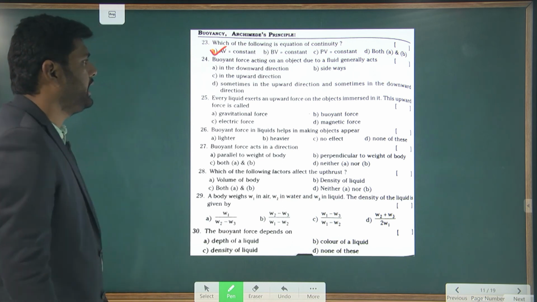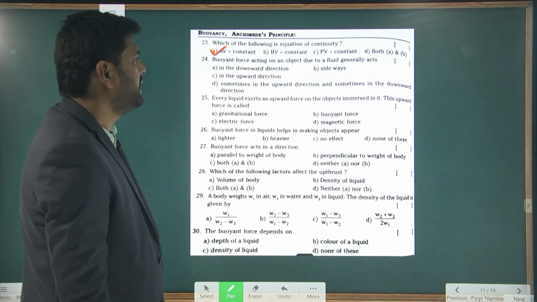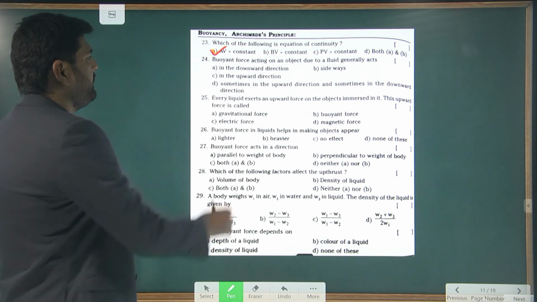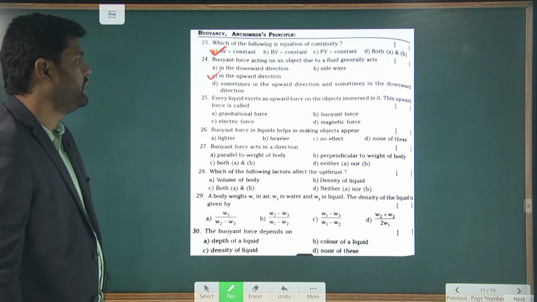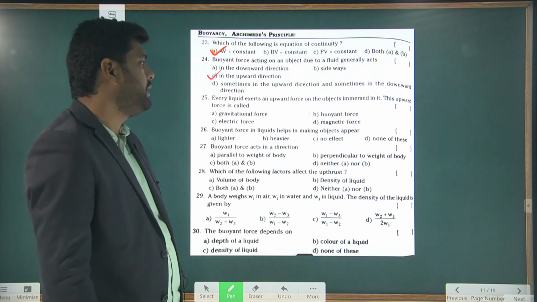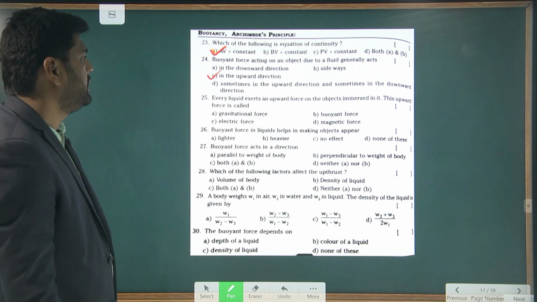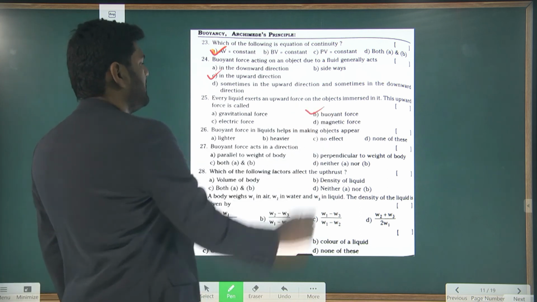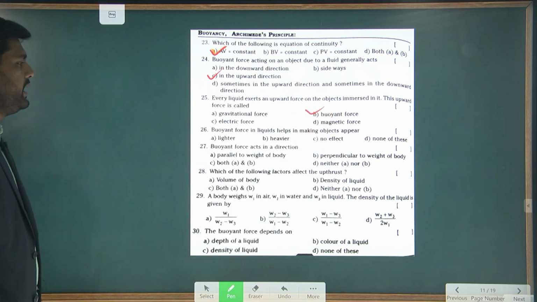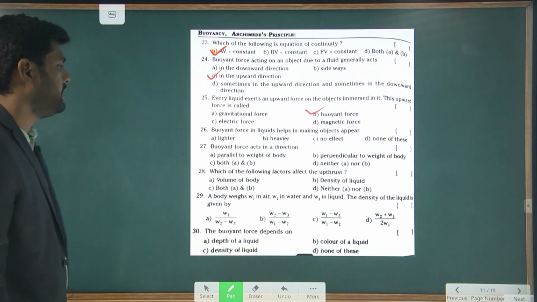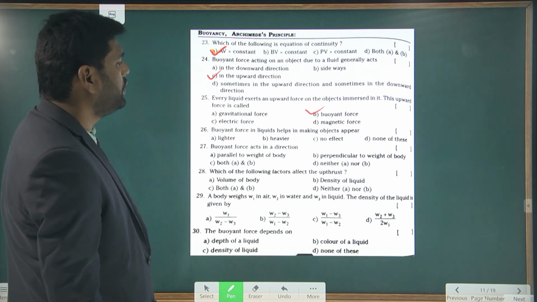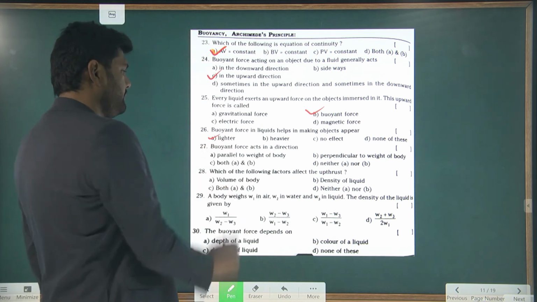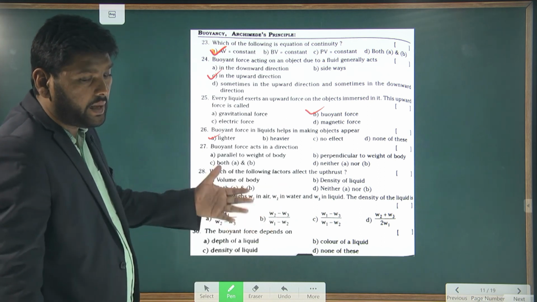Next, the buoyant force acting on the object due to a fluid, liquid generally acts upward or downward, which direction? Upward. So the answer is C. Every liquid exerts an upward force on the immersed object. This upward force is called buoyant force. Option B: buoyant force in liquids helps in making the objects appear lighter, heavier, no effect, none of this. So the answer is lighter, because of that, which is called apparent weight.